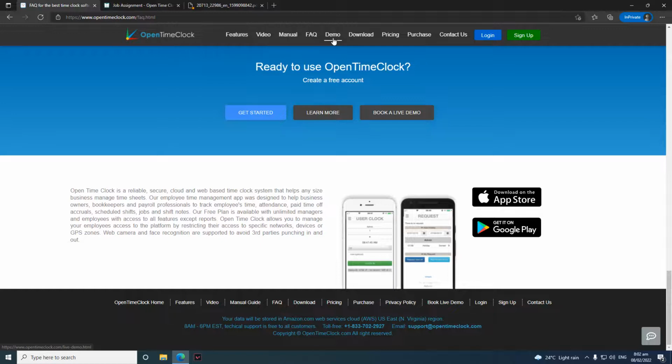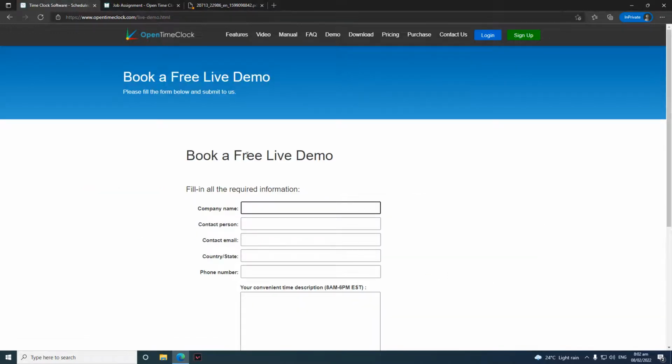Next, we have the demo page, where you can book a free live demonstration, where once your booking has been received, you will be emailed a Zoom meeting link where you can interact with a live agent while he is demonstrating how to use our software or giving instructions on how you can access it as smoothly as possible.